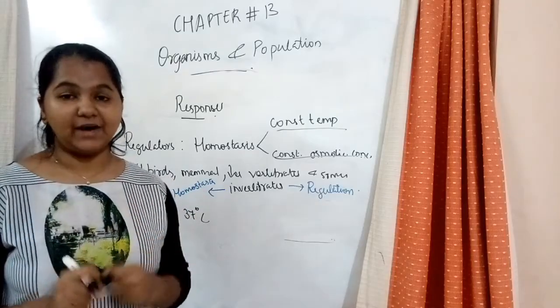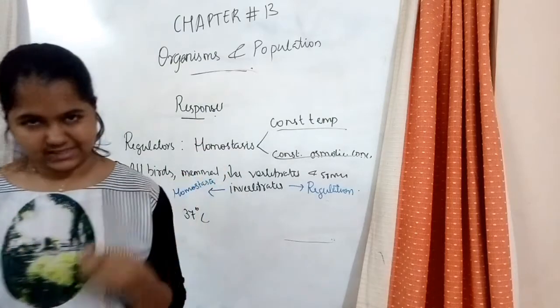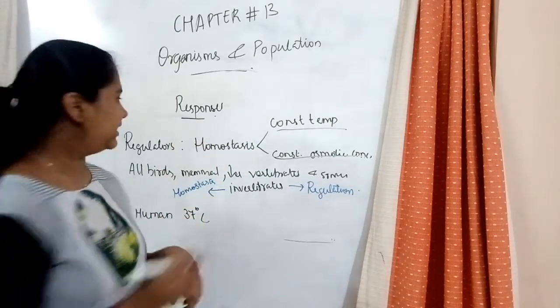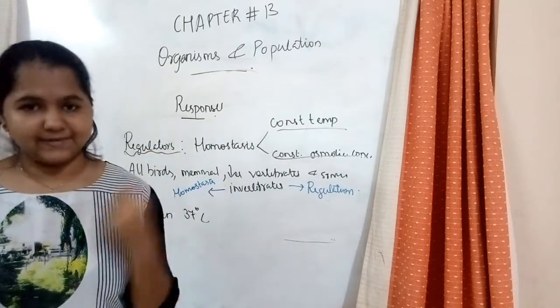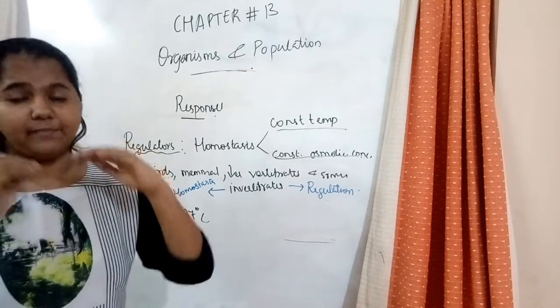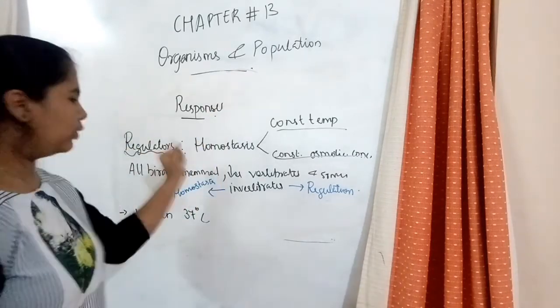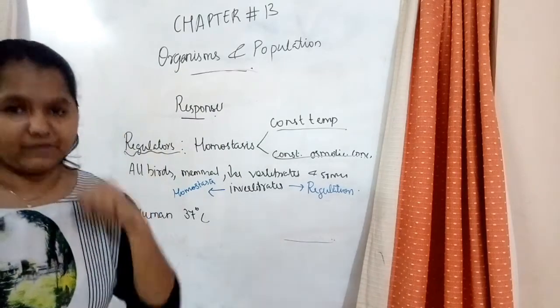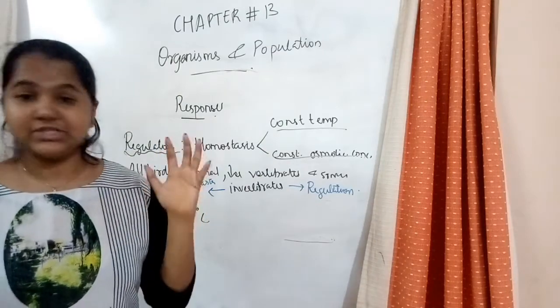Now, we'll discuss the responses of different organisms to abiotic factors. The first thing that we have to learn is regulators. What does the word regulator mean? Regulator means to maintain or adjust something in the same manner, okay? To maintain the same flow. So, what is the regulator meaning over here? What is homeostasis? An organism would love to stay in homeostasis.